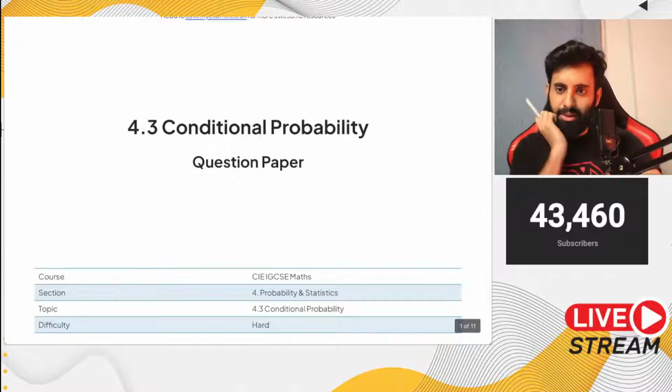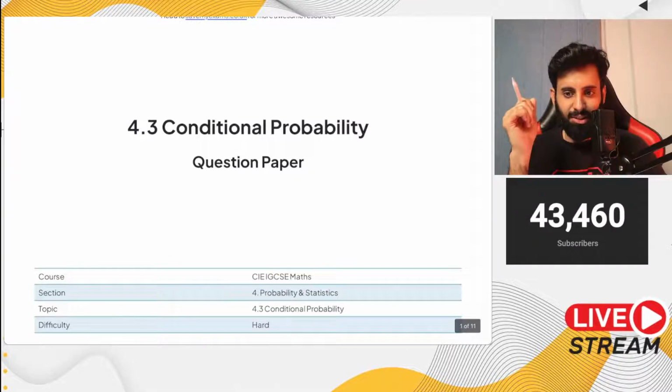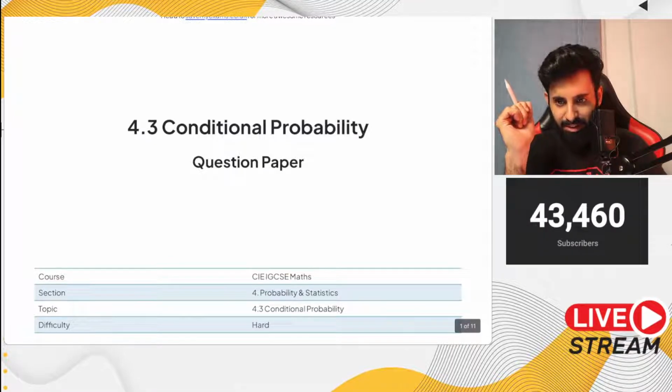Okay, so first of all, let me go through your answers. Well, most of you got this question right, which is great news. The answer will be 20%, or 0.2. That's correct. Good job.